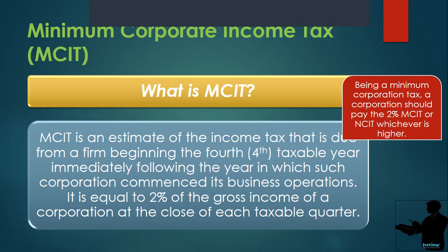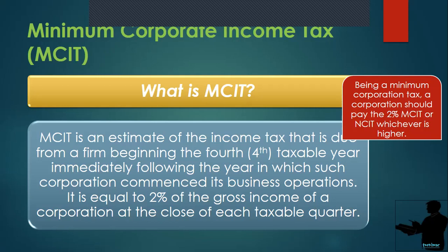So, yung MCIT kasi is another way kung saan if ang corporation ay laging nag-zero, laging mas mataas yung kanyang losses over its sales, diba? Its deductions over its sales.